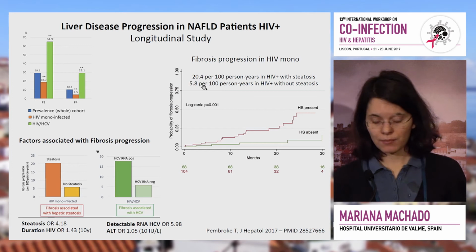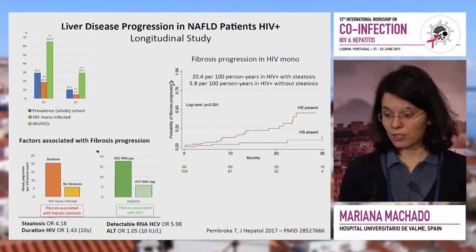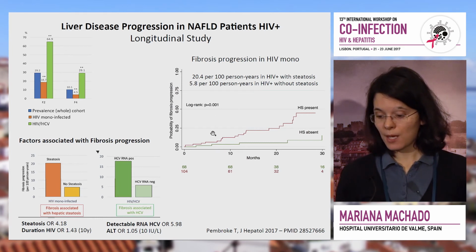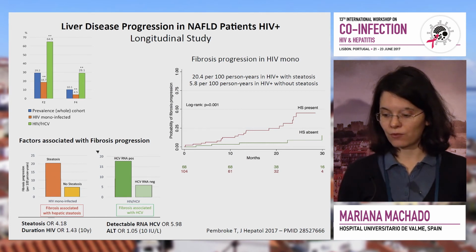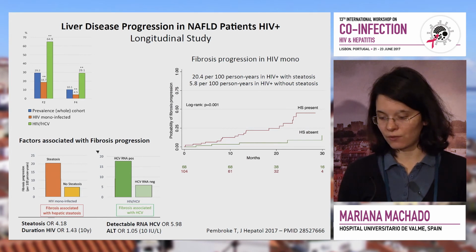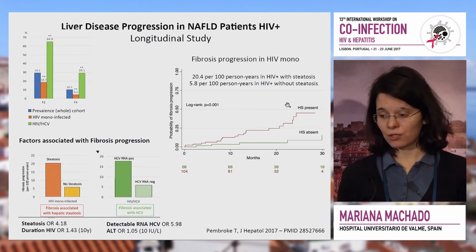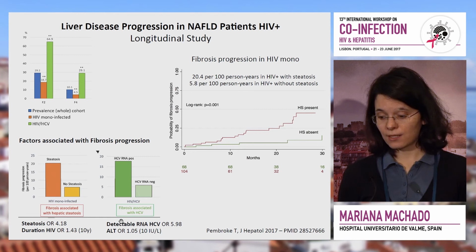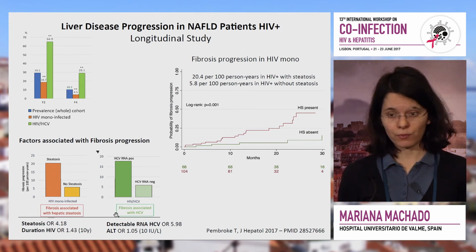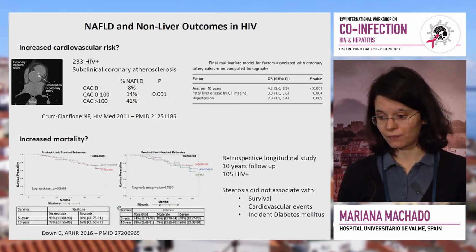Regarding fibrosis, in the same study they did find much higher prevalences of advanced fibrosis in patients co-infected with HIV, but there were clearly different risk factors for progression of fibrosis in HIV mono-infected and HCV co-infected. In the mono-infected group, the presence of steatosis did associate with an increased risk of progression of fibrosis, whereas in the co-infected, the viral effect was so important that the steatosis did not have an effect in this group.